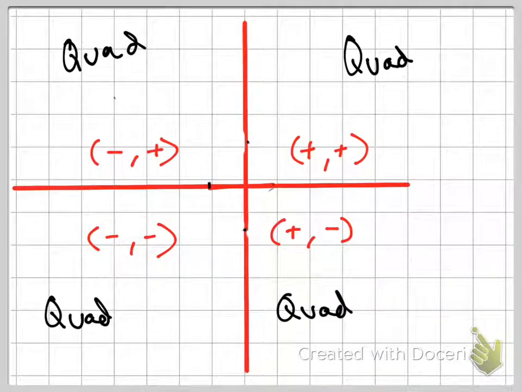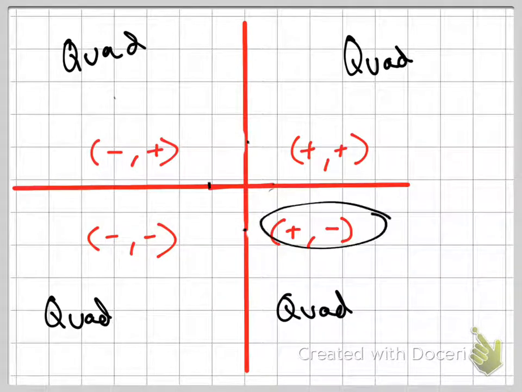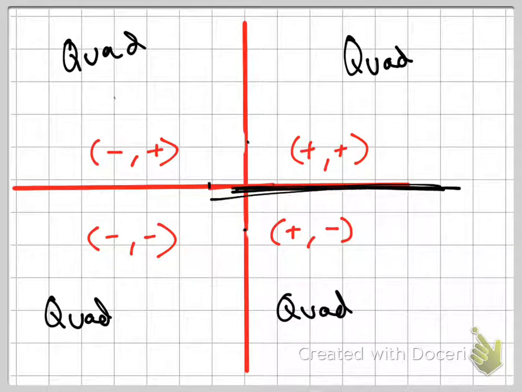Here, we've got our graph. A graph is made up of 4 quadrants. They are called quadrants because there are 4 of them, and quad means 4. Now, in this quadrant, we've got positive for our x and y's, and we've got negative positive for our x and y's, negative for our x and y's, and positive negative for our x and y's. We went over this last time, but what is this axis right here? What is that horizontal axis?